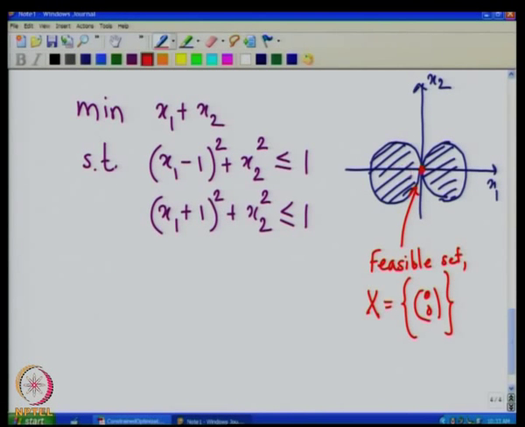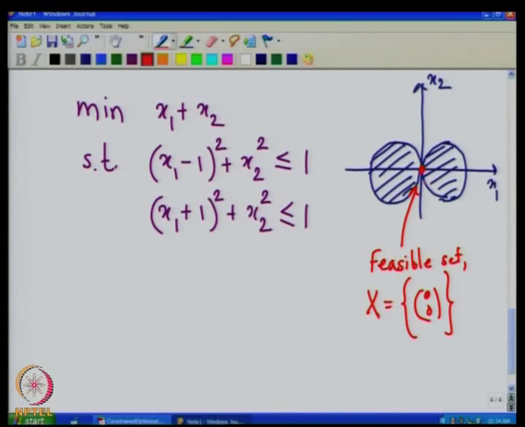So, the dashed portion here just shows the points inside the circle. So, they form one set. This is the feasible region corresponding to the second constraint. This is the feasible region corresponding to the first constraint, and when we intersect, we get only one point, which is a singleton point. Now, this feasible set being a singleton set has no interior.